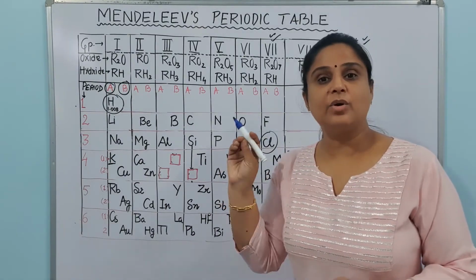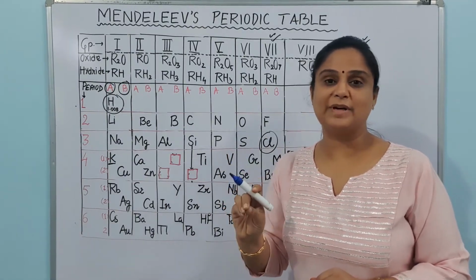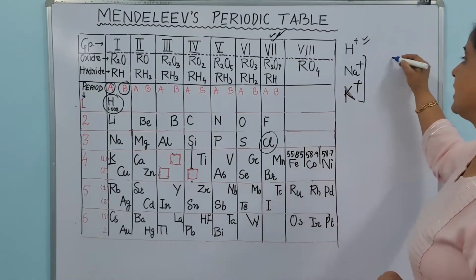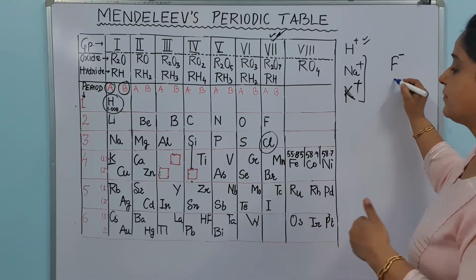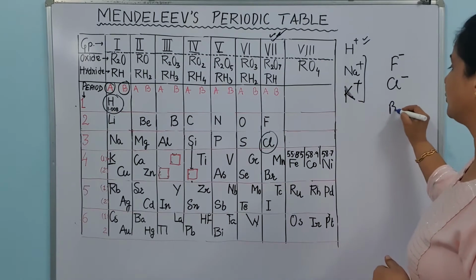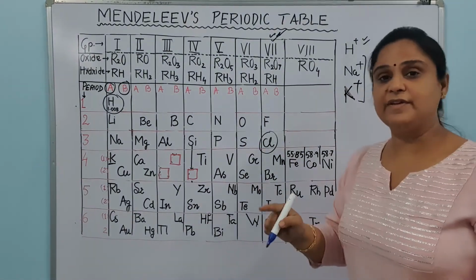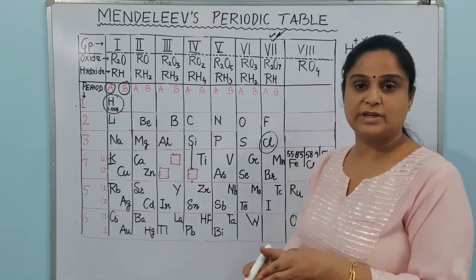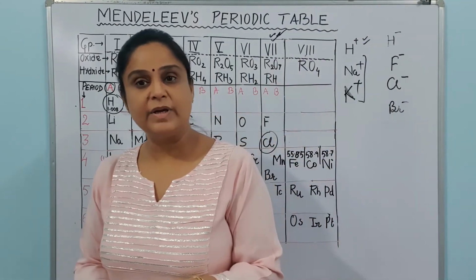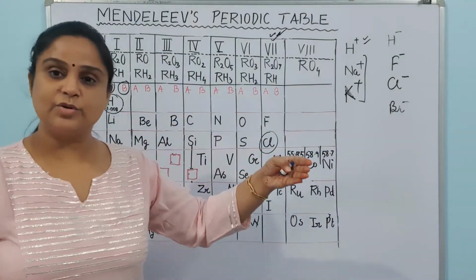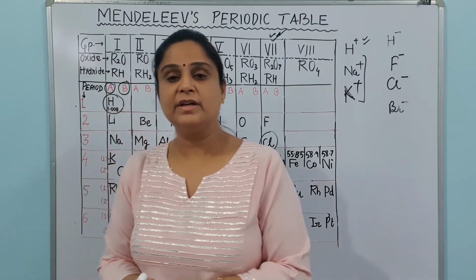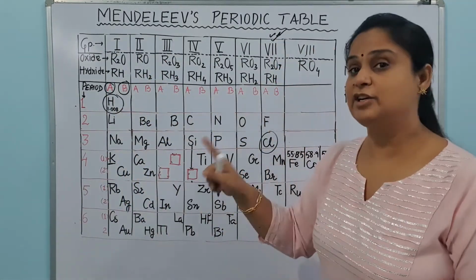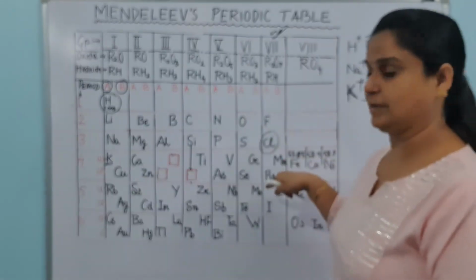But this hydrogen also shows its resemblance in properties with seventh group elements. In the seventh group, we have fluorine, which makes fluoride, chlorine, which makes chloride, and bromine, which makes bromide. In the same way, hydrogen can also form hydrides. So, if hydrogen resembles the first group elements as well as the seventh group elements, why is hydrogen given a position in the first group, although it is a non-metal? It should be kept here among the non-metals.